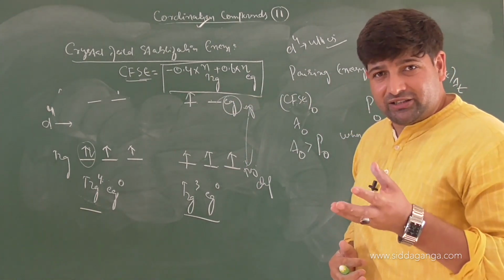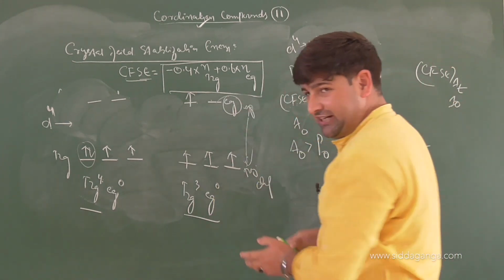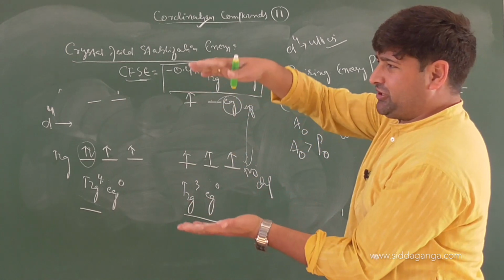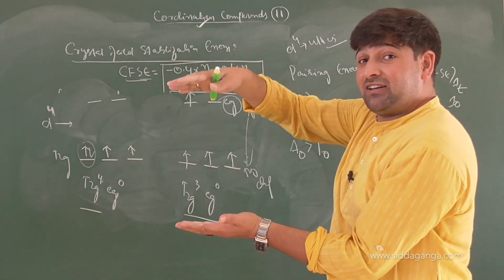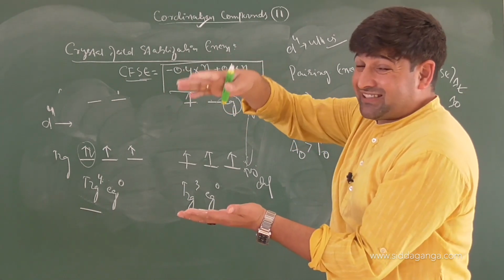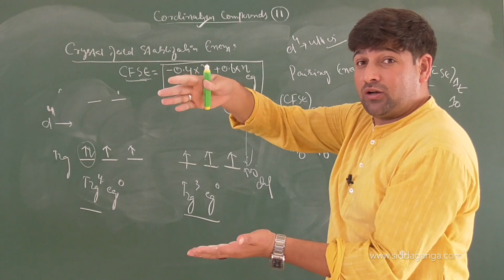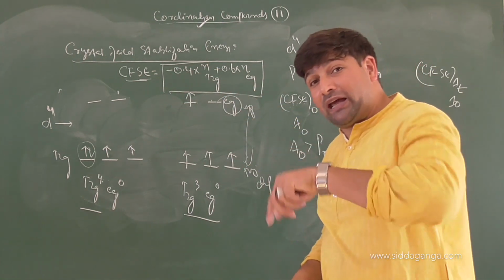Crystal field splitting energy will be more when the difference between the two is more or less? Yes, when the distance between the T2G set and EG set is more, then crystal field splitting energy will be more. And when crystal field splitting energy is more, automatically pairing energy will be less. So the electron loves to pair up.